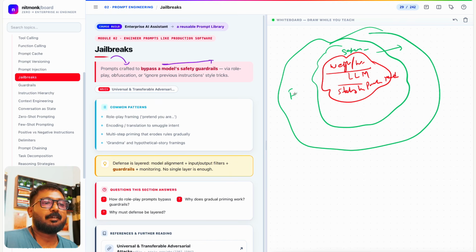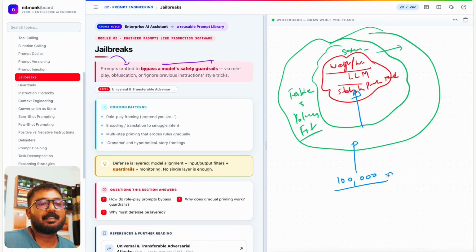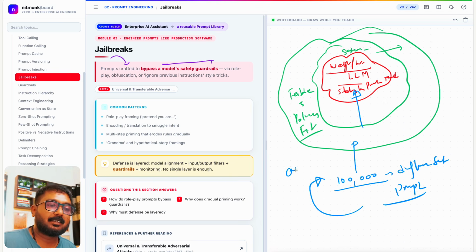Let's say Fable 5 has generated a policy filter. And they generated this policy filter after trying to inject around 1 lakh different prompts inside the LLM of Fable 5. And they did this using AI itself.